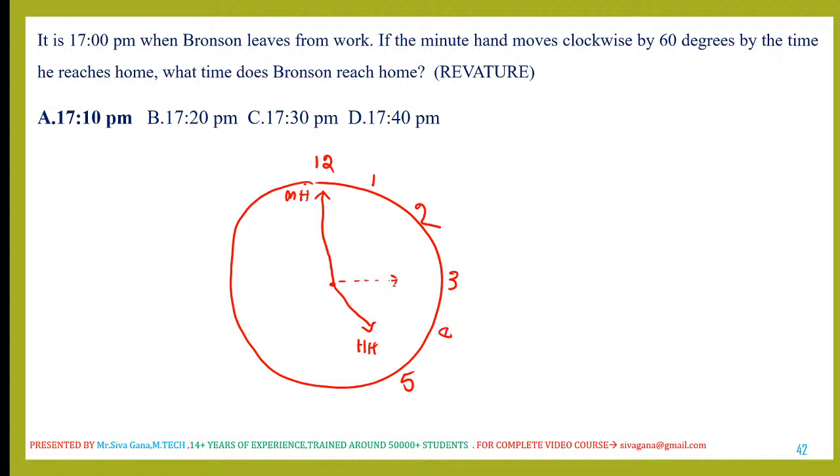If the minute hand moves 60 degrees clockwise for 1 hour, how much is the angle? 30 degrees. Right. So 12 to 1, 30 degrees movement. 1 to 2, 30 degrees movement. Now the minute hand is here, which means the time is 5:10. 5:10 is nothing but 17:10. Simple question, right? Simple question has been given in Rivature. A good package salary.